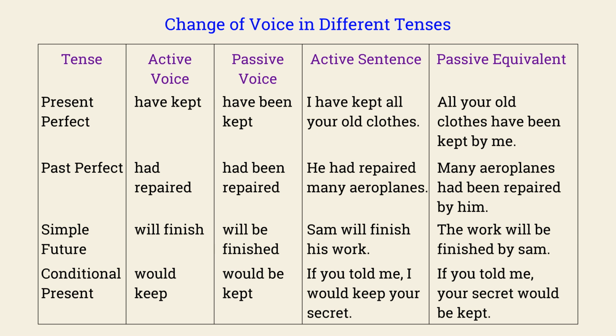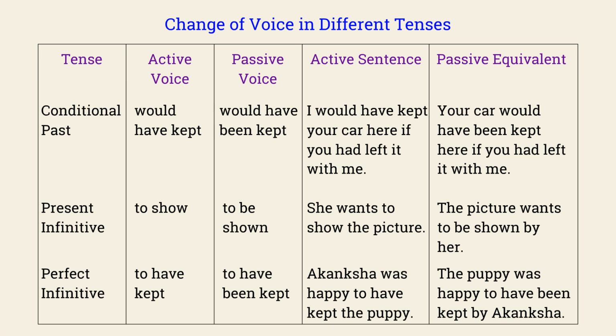Conditional present: would keep, would be kept. If you told me, I would keep your secret. If you told me, your secret would be kept. Conditional past: would have kept, would have been kept. I would have kept your car here if you had left it with me. Your car would have been kept here if you had left it with me.